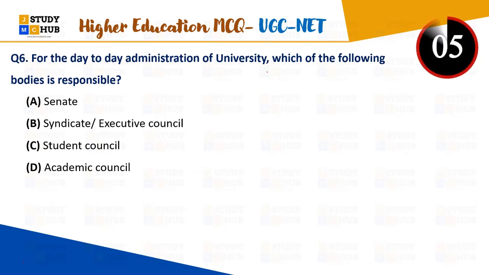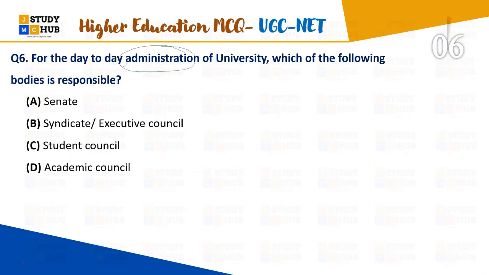Those who are answering D, please focus. This is about the administration of the universities, and here it is academic, so it would not be, right? Easily you can cut it. The Academic Council would not be the answer, because the question is asking about administration, right? And the Student Council would also not be, right? So only the Senate and Syndicate or Executive Council remain. जल्दी से बताएंगे what would be the right answer now.